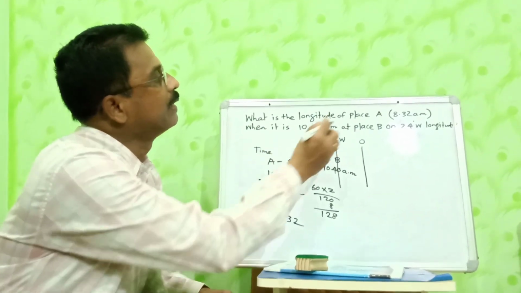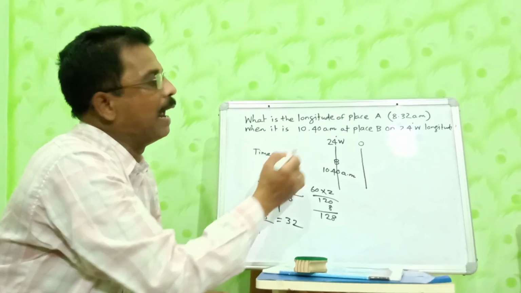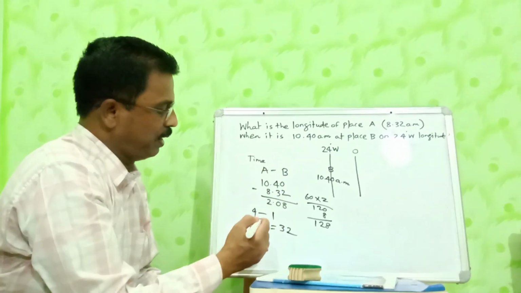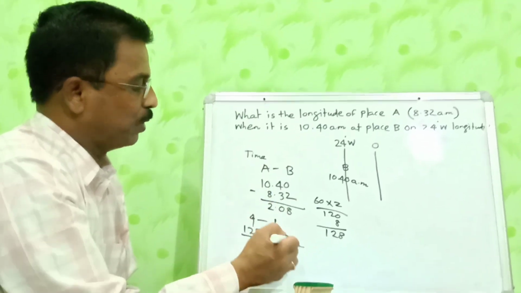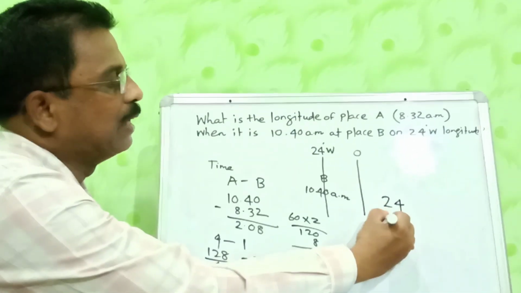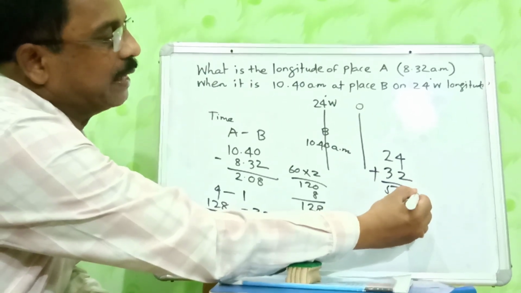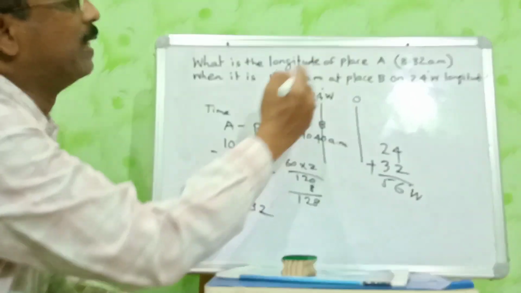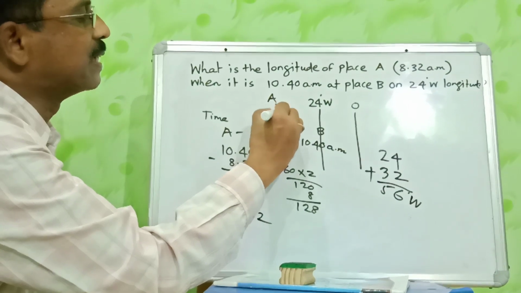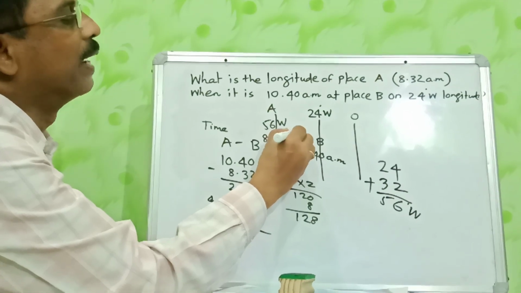And here the time of A runs behind the time of B, and definitely this is in the western hemisphere. In order to get the longitude in the western hemisphere, you need to add this longitudinal gap. Here 24 plus 32, so 56 degree west. So the longitude of place A, somewhere here, is 56 degree west, and the time is here 8:32 am. Clear?